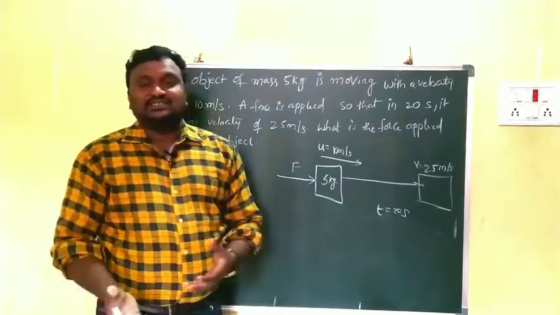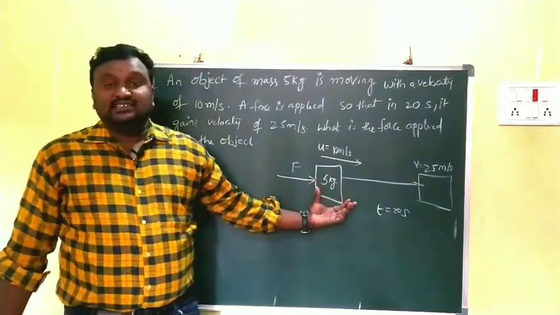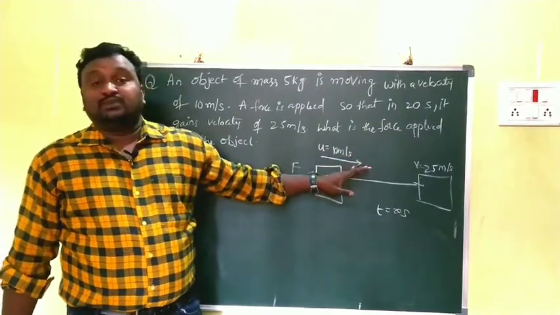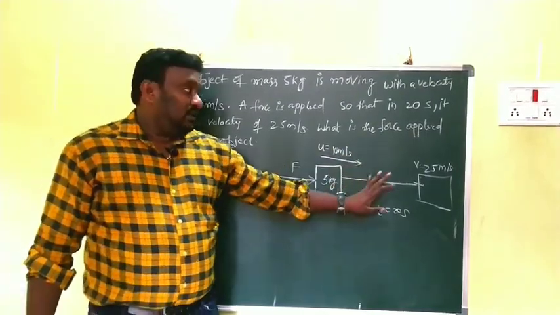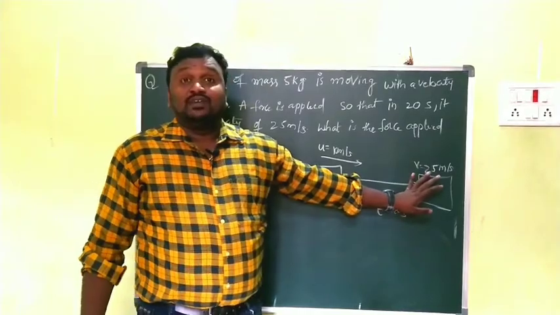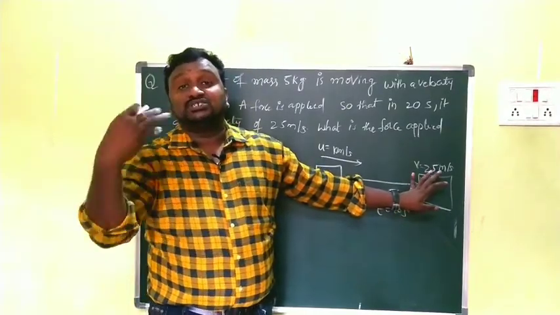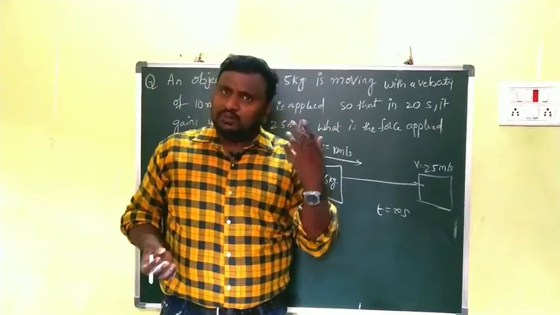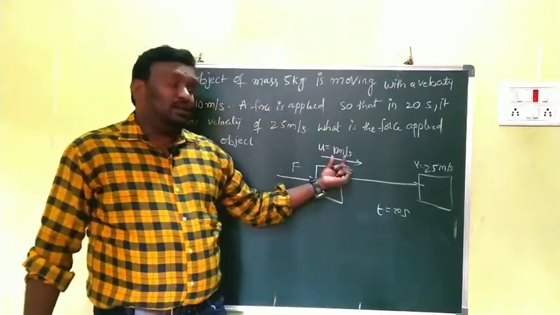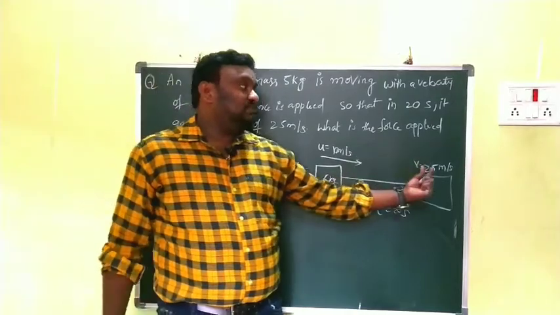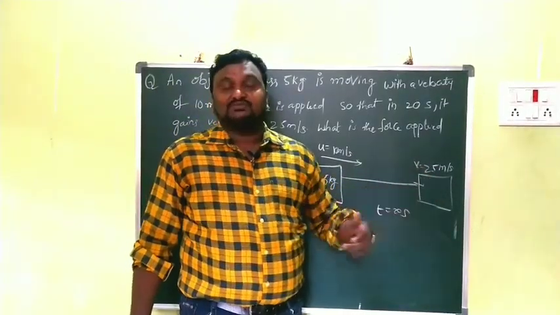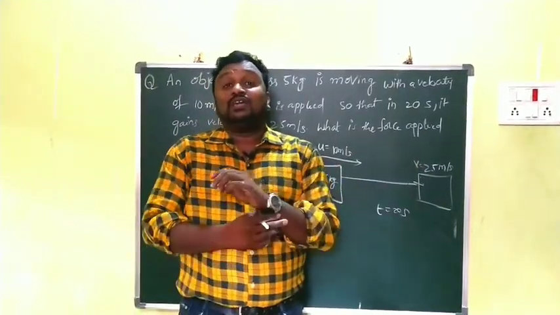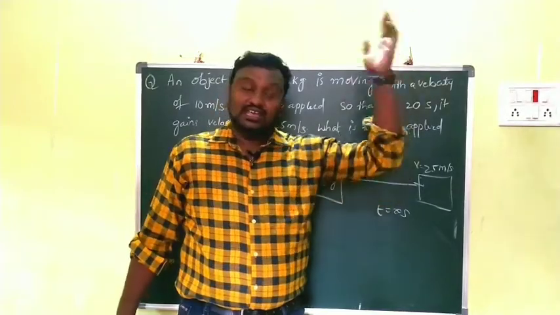Very simple case here. A body of mass 5 kg is there. Already it is in motion with velocity 10 meter per second. Now after that some force is applied. Then automatically when the force is applied, the speed will increase. Initially 10 only. After applying the force, it becomes 25 meter per second.